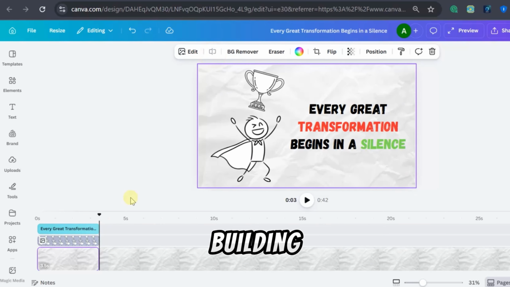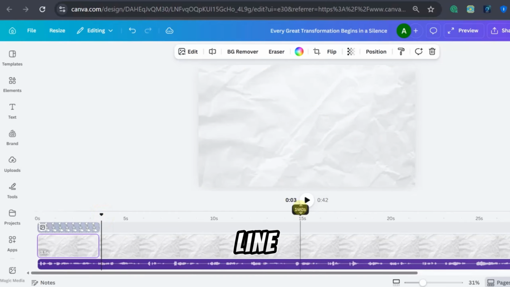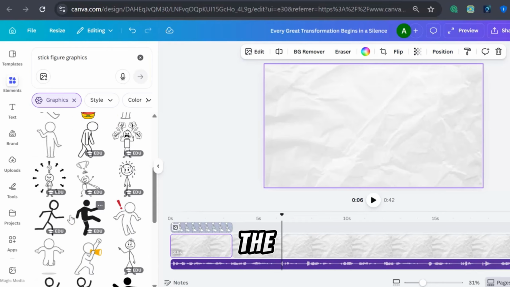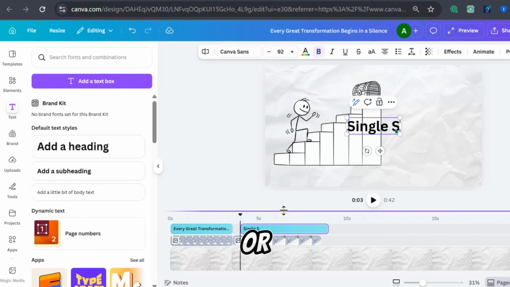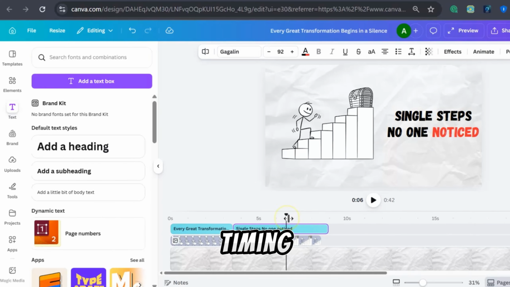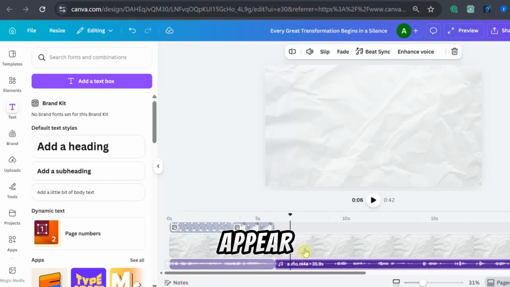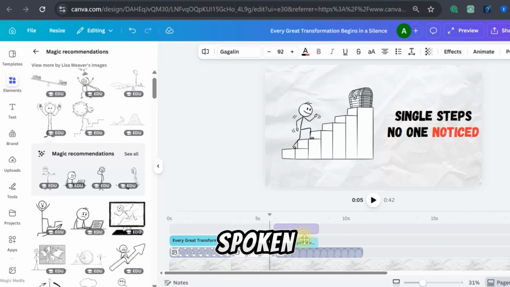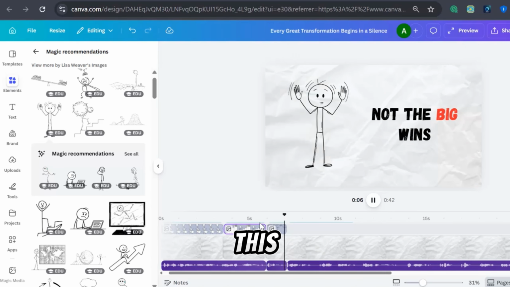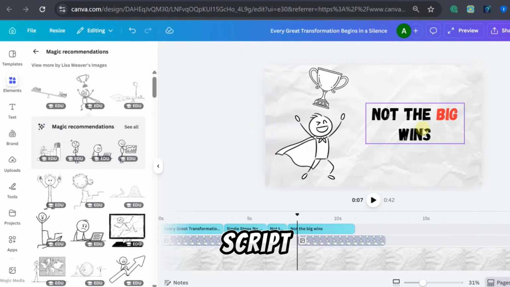As you continue building your video, play the voiceover line by line. Whenever a new idea appears in the narration, split the timeline and add a new stick figure or text element that represents that idea. You can also adjust the timing of the text so that certain words appear exactly when they are spoken. This creates a smoother and more professional viewing experience. Repeat this process until you have covered the entire script.